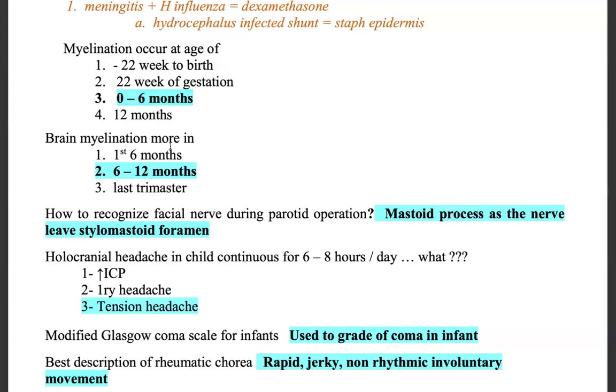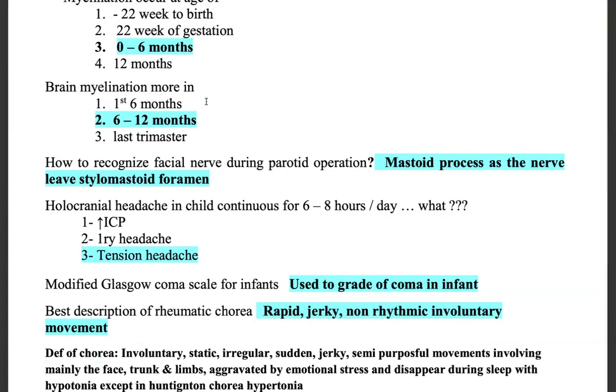So brain myelination starts at the age of 0 to 6 months, but it becomes more amplified between 6 to 12 months. So almost by 1 year, most of the myelination would have been completed. But better we go back and check this again just to be sure, because whatever they have marked in blue, as per this book, is supposed to be correct. If we want, we can check, and in the next class, if there is any difference, we can discuss.